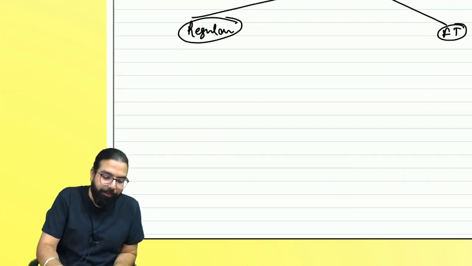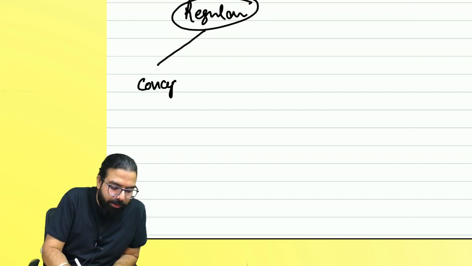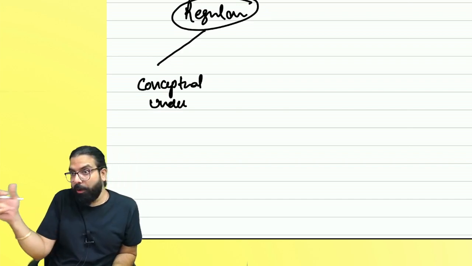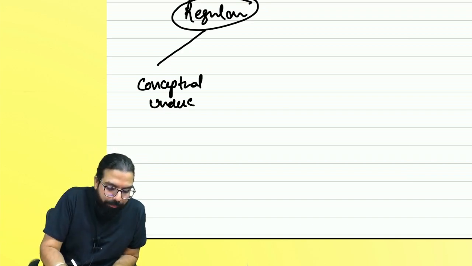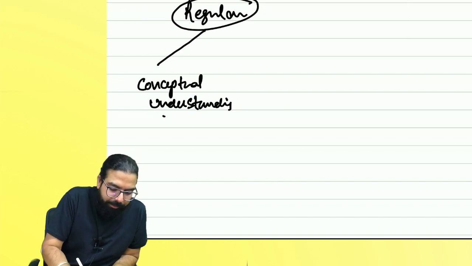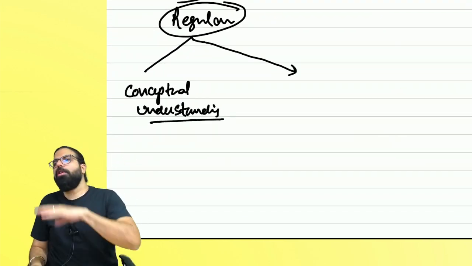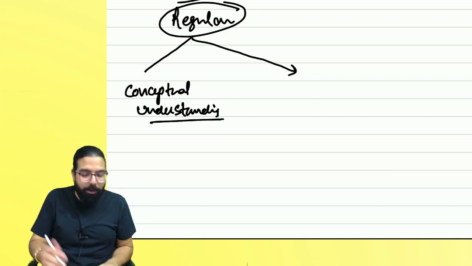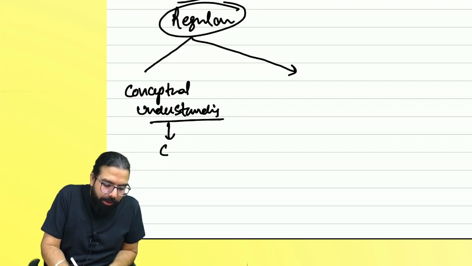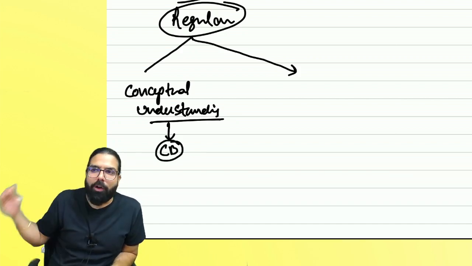Okay, I'll tell you. See, in the regular class, we start with learning conceptually. One is conceptual understanding. I'm telling you what we'll be doing in the class because all of you are sitting over here. Conceptual understanding means all the concepts which are there, I'll be discussing with you guys, and then I'll show you in the chart book that all the concepts we have discussed are being covered along.